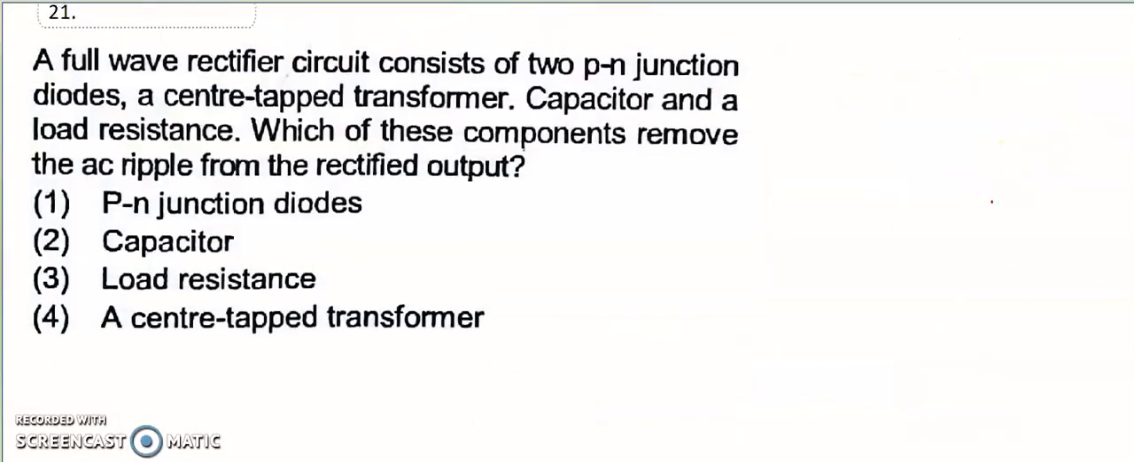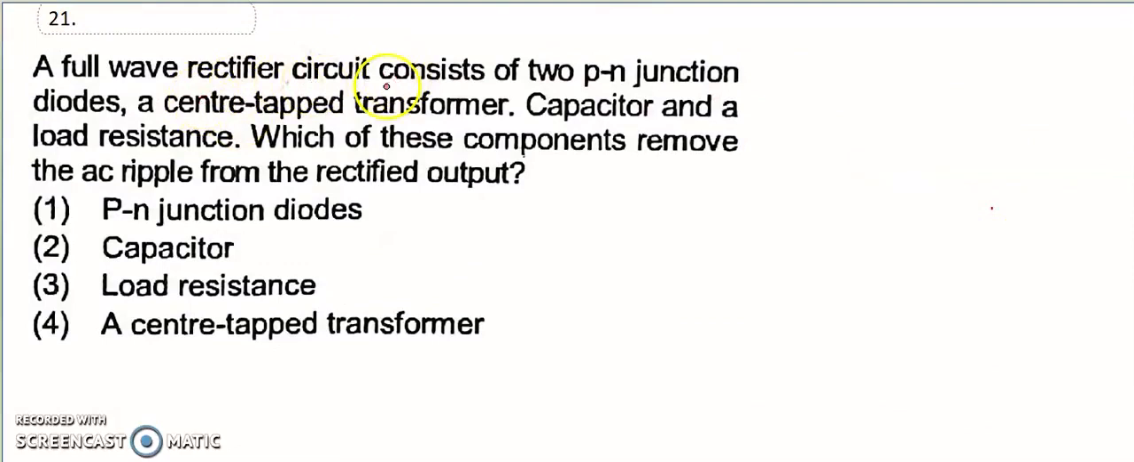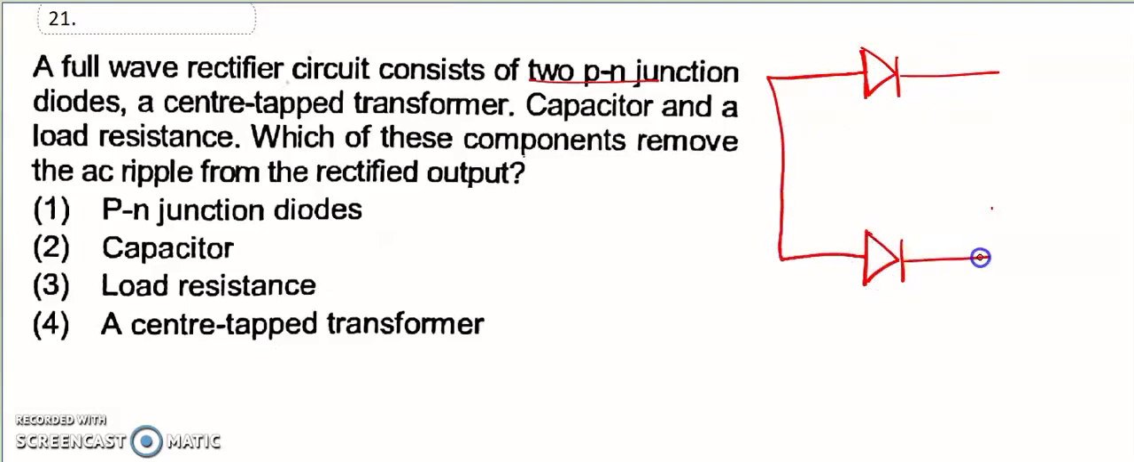Question number 21, look: a full wave rectifier circuit consists of 2 pn junction diodes. Okay, look at the full wave rectifier. In this full wave rectifier, this is the full wave rectifier diagram. In this one, this is called the load resistance, so this is where our output comes.